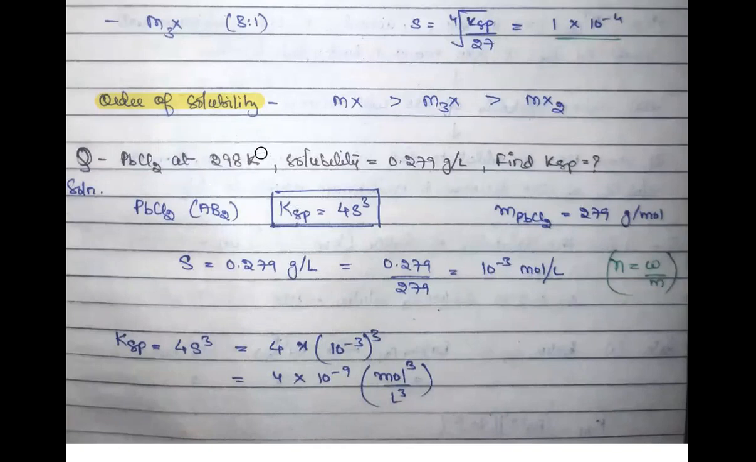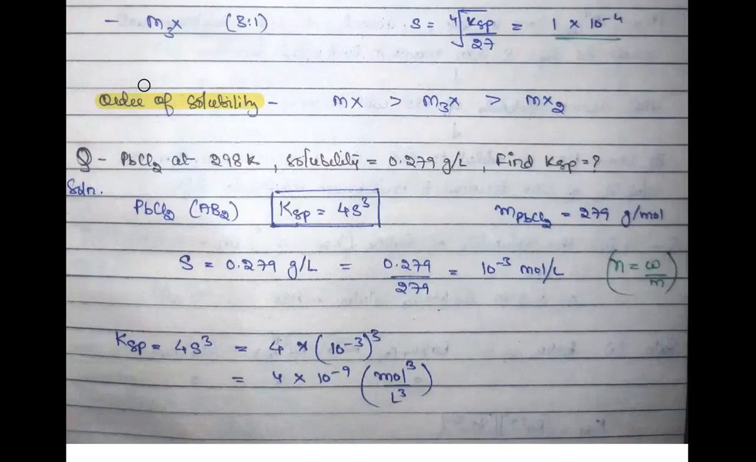And you have taken a certain specific temperature, because we know that specific temperature is required, and also the solution should be saturated when we are talking of solubility. So they have given you solubility for this salt equal to 0.279 grams per liter, and you are being asked to find out KSP, right?